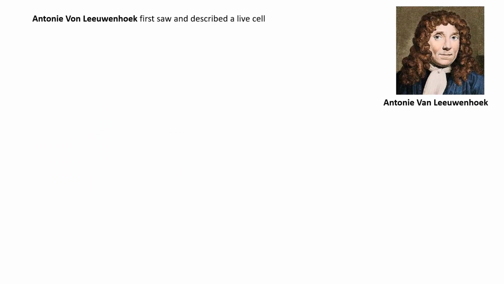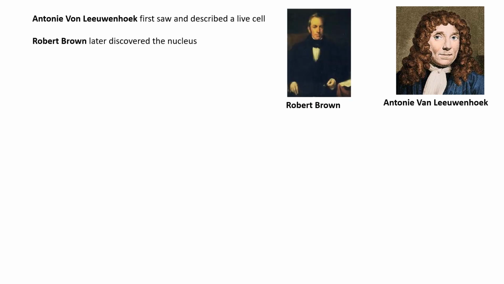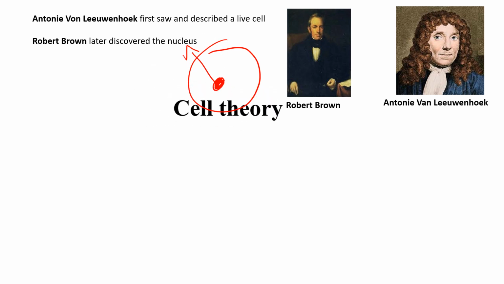Anton Leeuwenhoek was the first person to describe a live cell. There was yet more to be discovered by Robert Brown, who discovered the nucleus, which is called the center of a cell or the brain of a cell, where the majority of the information is stored. With this prior information about the cell, the nucleus and the term cell, the cell theory was proposed.